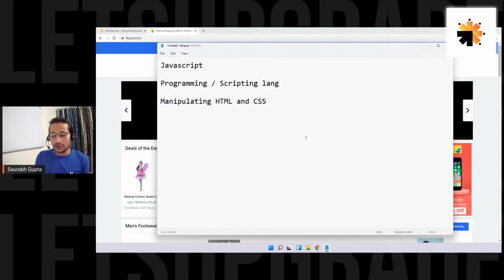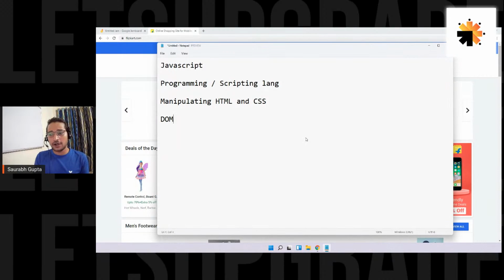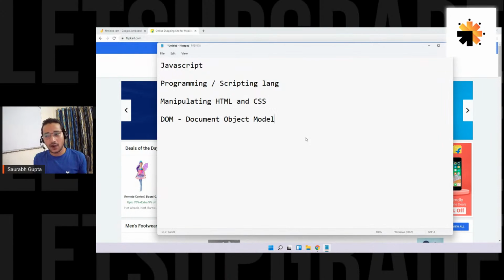So for everyone it will be helpful. Let me talk about DOM. It actually stands for Document Object Model. What exactly is DOM? It's very simple to understand.